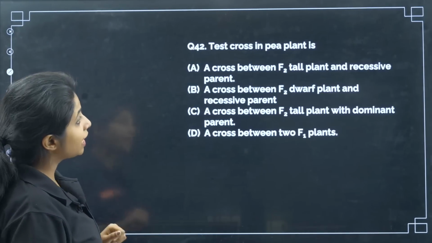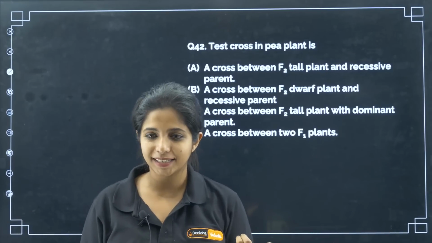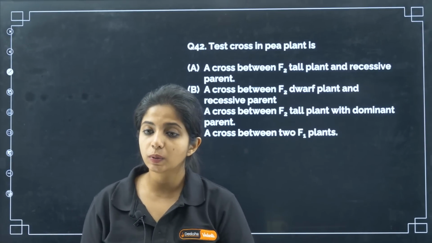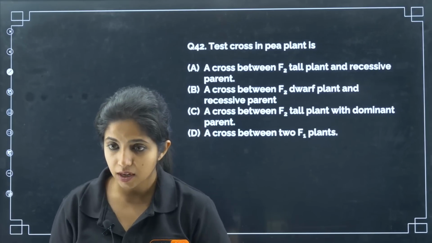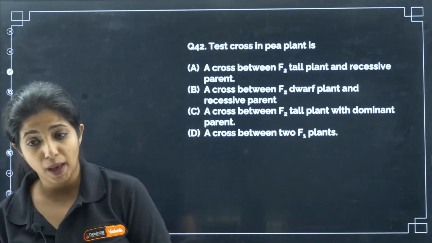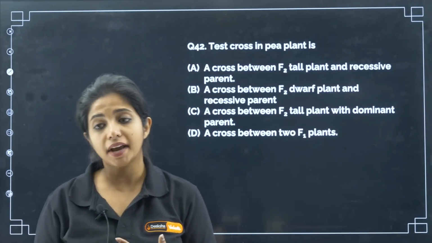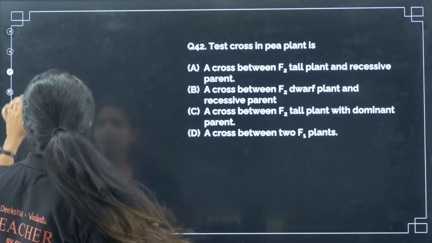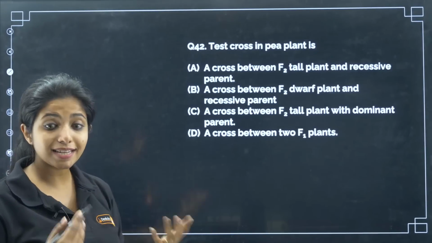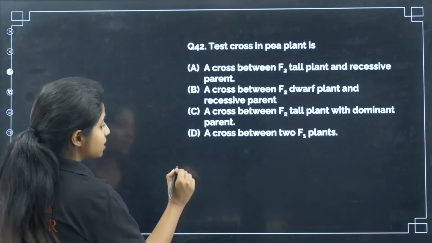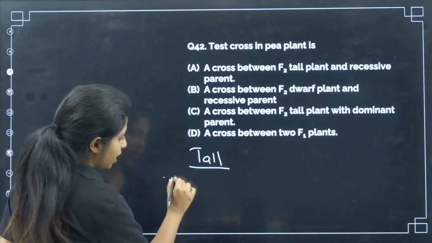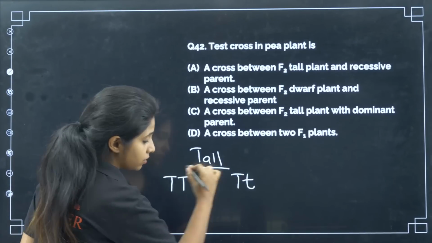Yes. Now, test cross in pea plant is. What do you mean by test cross? Any guesses? A cross between F2 tall plant and recessive parent, a cross between F2 dwarf plant and recessive parent, a cross between F2 tall plant and dominant parent, a cross between two F1 plants. Can you guess the answer for this question? So, test cross, my dear children, you're testing something. What are you testing? I have a tall plant, but I don't know, ma'am, whether it is tall like this or is it tall like this.